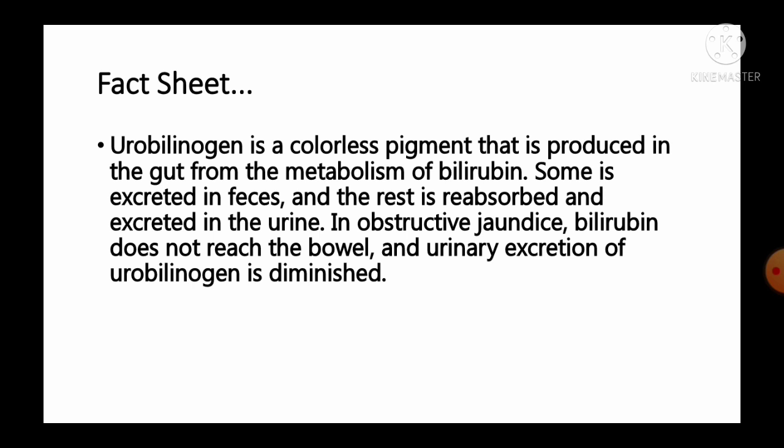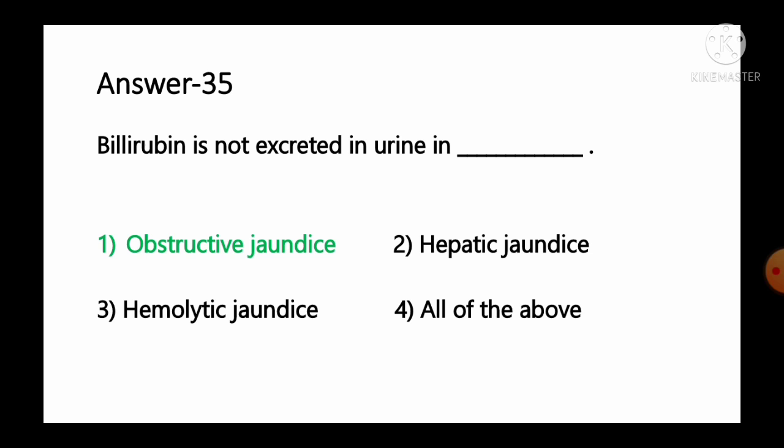Some of urobilinogen is excreted in feces and the rest is reabsorbed and excreted in the urine. In obstructive jaundice, bilirubin does not reach the bowel and urinary excretion of urobilinogen is diminished. So from the given information, we can say in case of obstructive jaundice, bilirubin is not excreted in the urine. Option number 1 is the correct answer for this question.